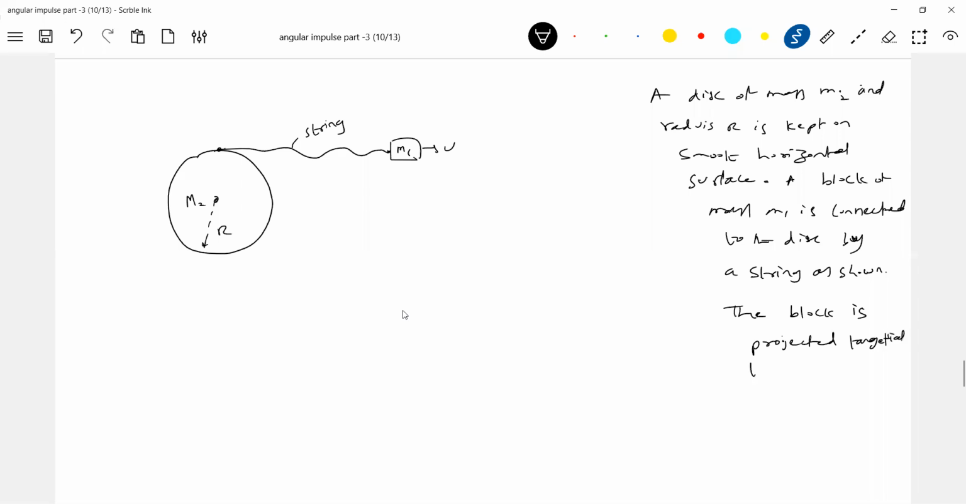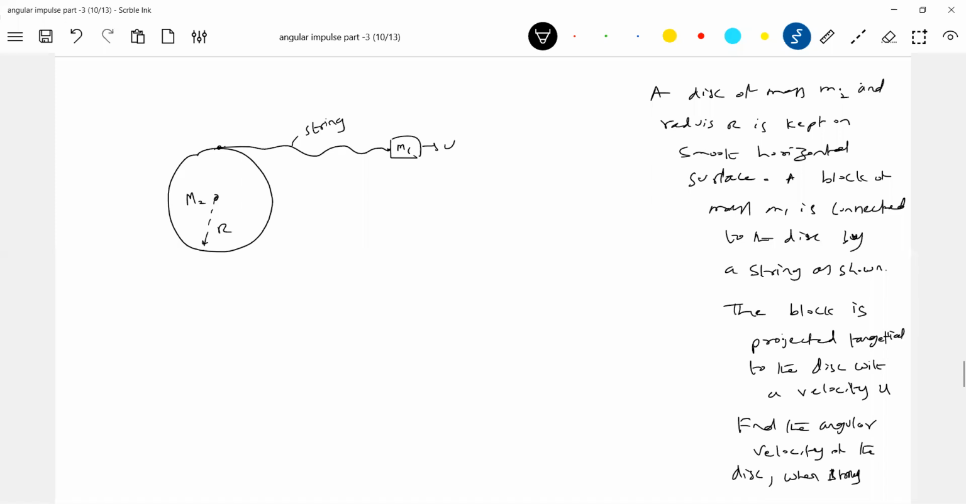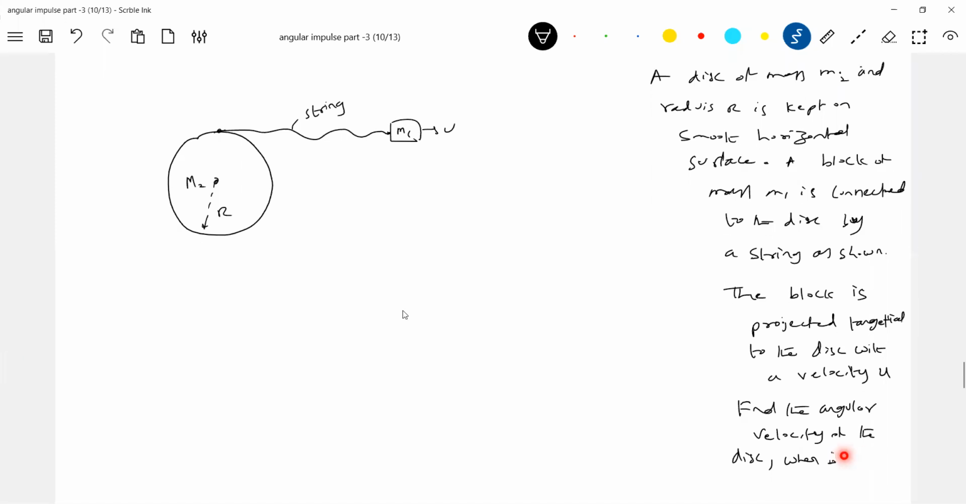Tangential to the disk with a velocity u. Find the angular velocity of the disk. Oh, the question has become: when the string becomes taut.